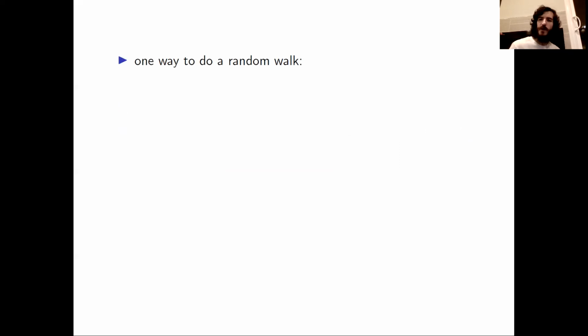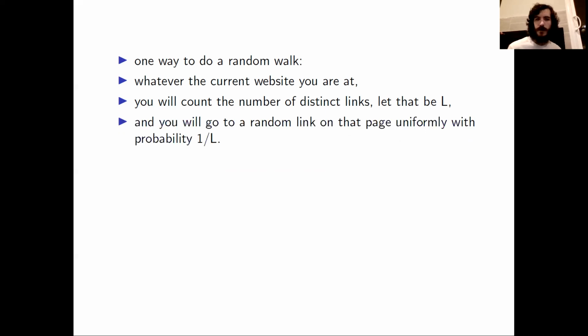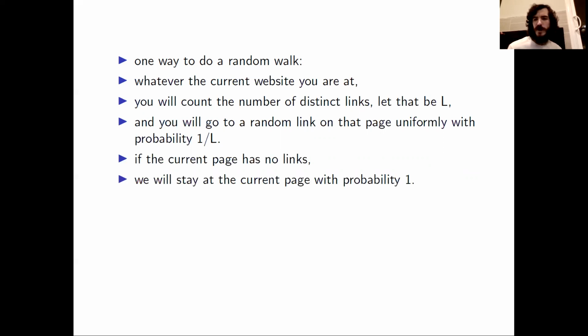One way that we can do the random walk is we can take the current website that we are at. We can count the number of distinct links at our current website, and we'll let that number be L. We will choose a random link on the page uniformly with probability 1/L, and we will go to that link. If the current page has no links, then we'll just stay at the current page with probability 1.